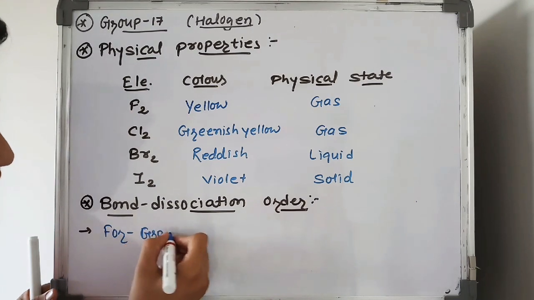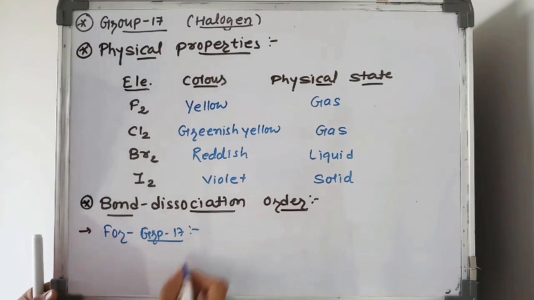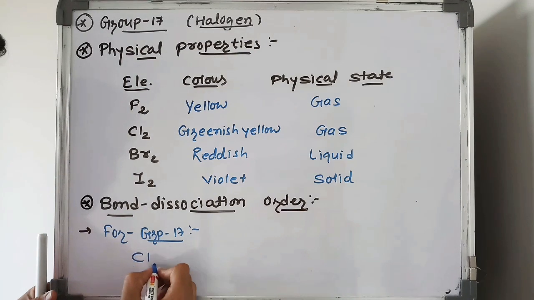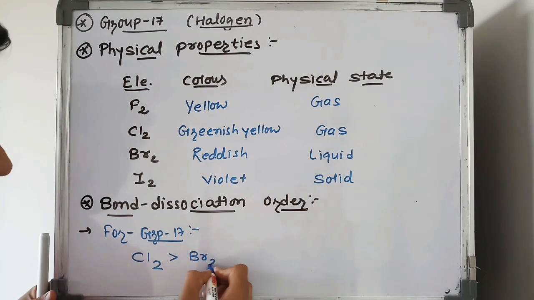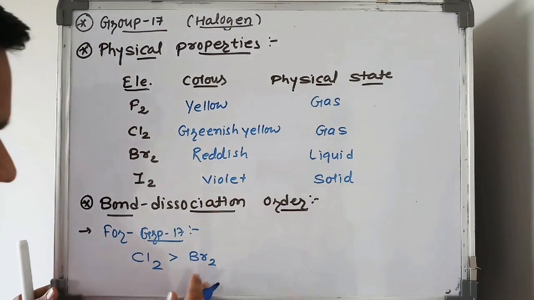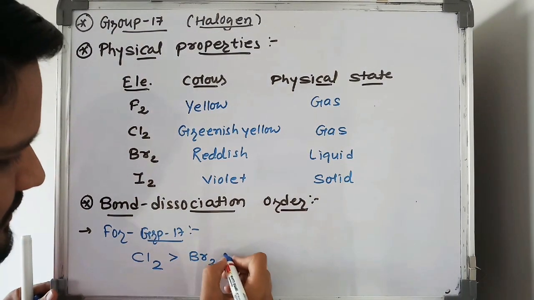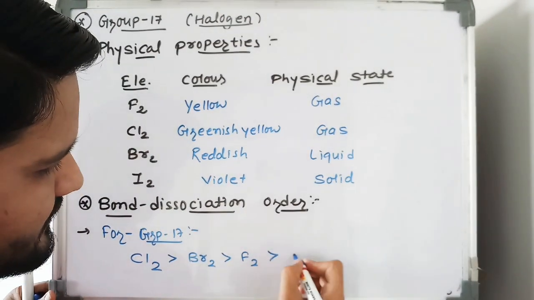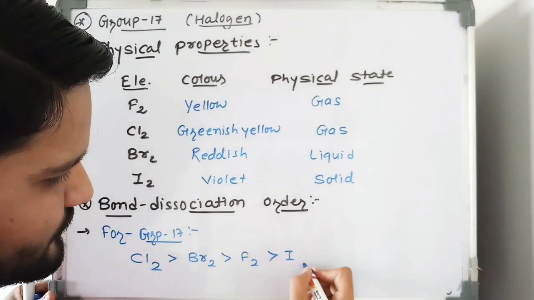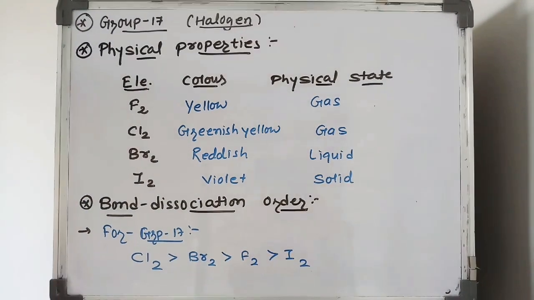Remember, this is important for MCQ, student. For group number 17 elements, from chlorine to bromine, the value of bond dissociation enthalpy decreases, and again bromine to fluorine and fluorine to iodine.